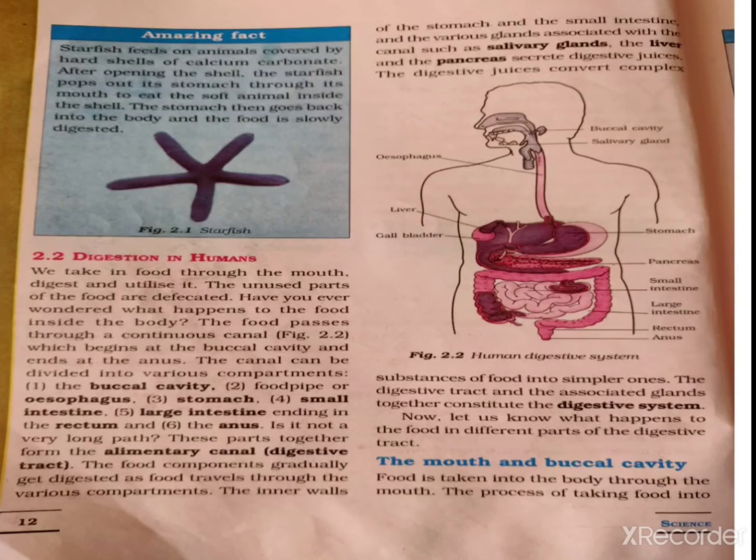After opening the shell, the starfish pops out its stomach through its mouth to eat the soft animal inside the shell, and the stomach then goes back into the body, and the food is slowly digested.